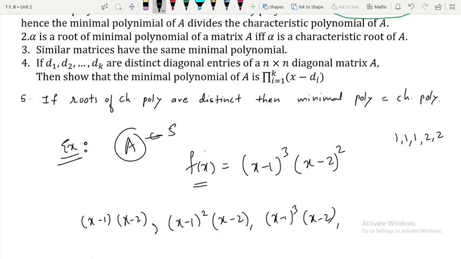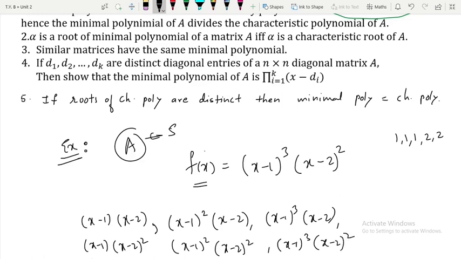So now what are the next possibilities? Now simply fixing x-1, (x-1)(x-2)^2, over here (x-1)^2 (x-2)^2, and over here (x-1)^3 (x-2)^2. So these are all the possibilities of the minimal polynomial. Now the thing is how to find the minimal polynomial. So in order to find it, always think of the least degree. So which is the least degree polynomial among these?